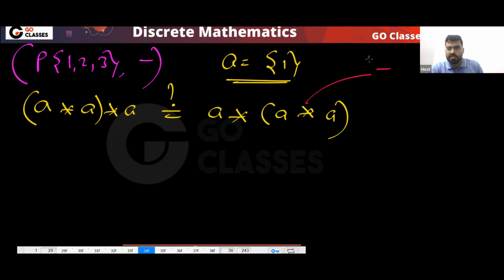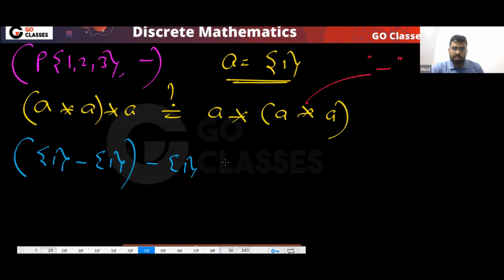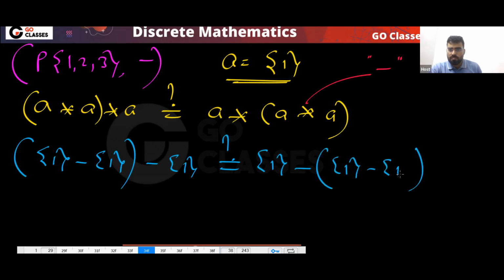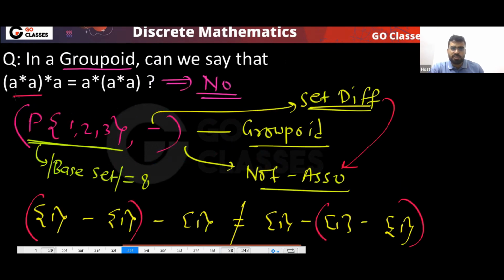So the question is asking, can I say this is same as this? And you can clearly see this will be 5 and this is not equal to this. So in the group word, can we say that this will happen?